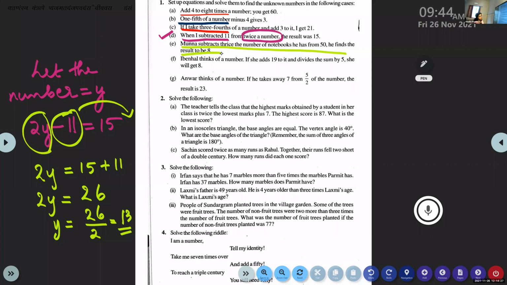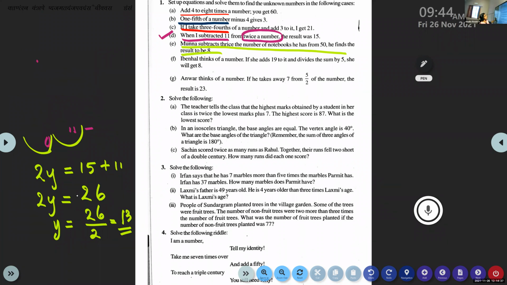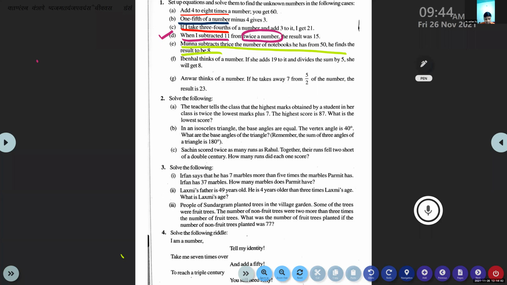From 50. He finds the result to be 8. How will you write it? 3x minus 30 equals 8. 30 is not there, it is 50 given, no?